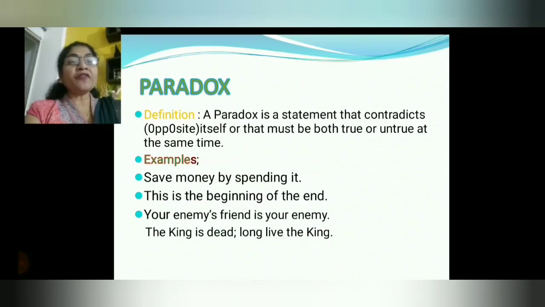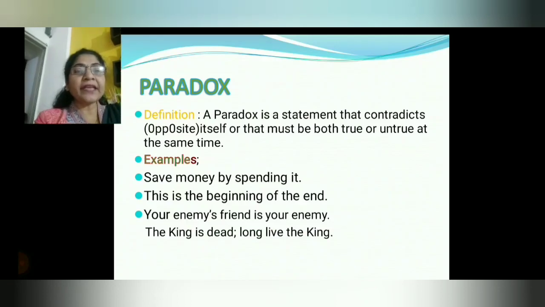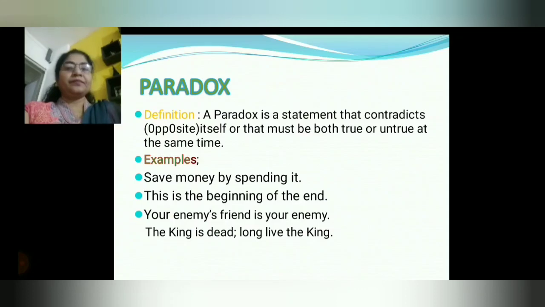This is the beginning of the end. Either the beginning or the end. Your enemy's friend is your enemy. Now friend is said here and enemy is also said here, okay? That means it is also giving a completely opposite idea. The king is dead. Long live the king. Now the king has died, but still they are saying long live the king. If you say that the king will live in hearts after his death, it's okay. But here it is said that the king is dead, long live the king.